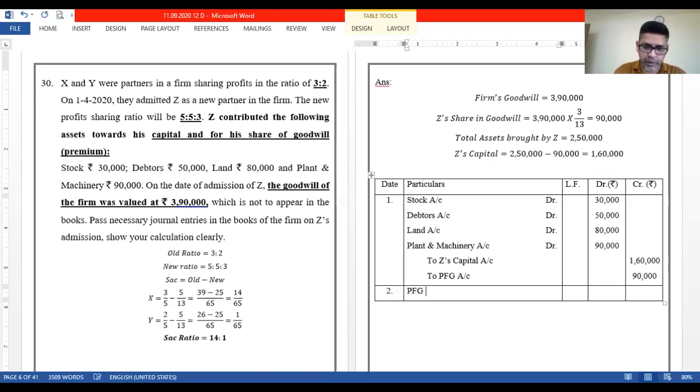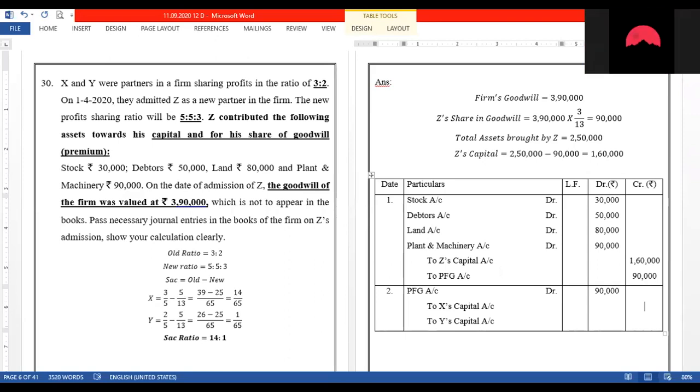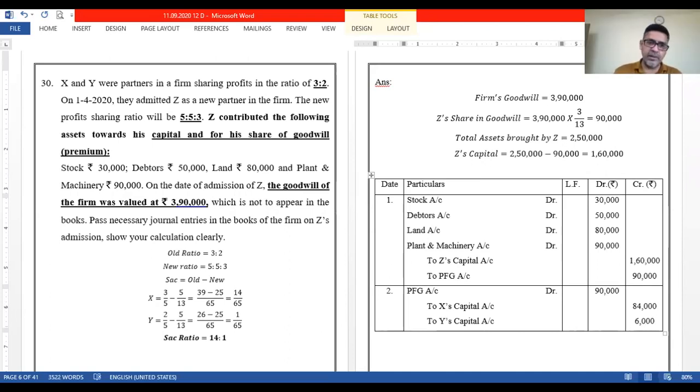So premium for goodwill account will be debited to X's capital account and to Y's capital account. Premium for goodwill is 90,000 and the sacrificing ratio is 14:1, so we have to divide by 15. 84,000 and 6,000. Very good. So that's all for this particular sum.